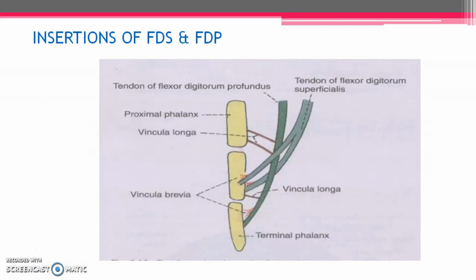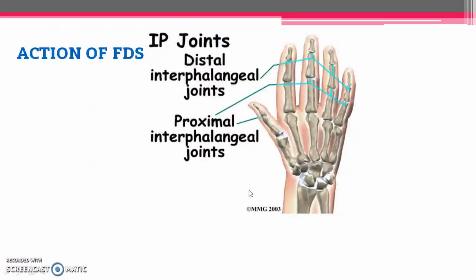Insertion of flexor digitorum superficialis you are seeing here. So this is flexor digitorum superficialis. It is splitting into two and later it is getting inserted into the middle phalanx. In the proximal part it will split and later, near the head of the proximal phalanx, it will unite. Later again it will split into two. After splitting it is getting inserted into the sides of the middle phalanx.